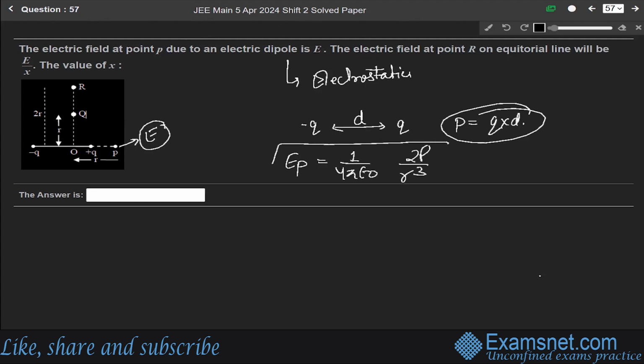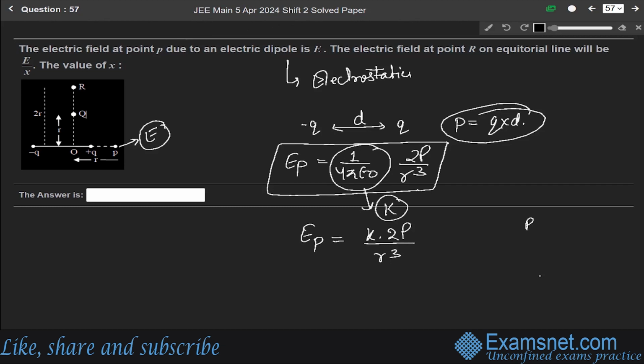This is the formula for the electric field at a point P due to an electric dipole. We can write this 1 over 4 pi epsilon naught, let us say, as K. So we can write E_P is equals to K into 2p over r cube, where p equals Q cross d. Let us say this is equation number 1.